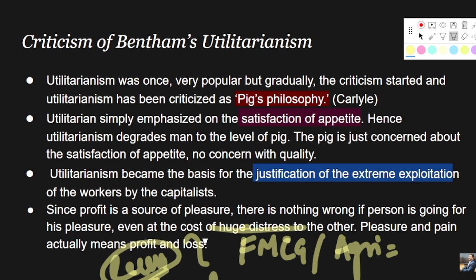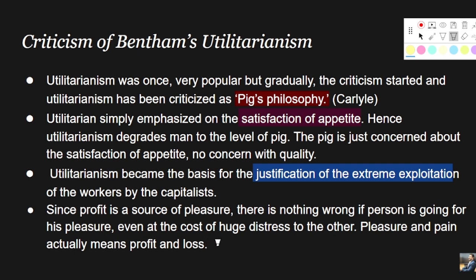Pleasure and pain actually means profit and loss. So he is saying that if pleasure is the only goal for human beings, they are not concerned about the others or the distress of the others.